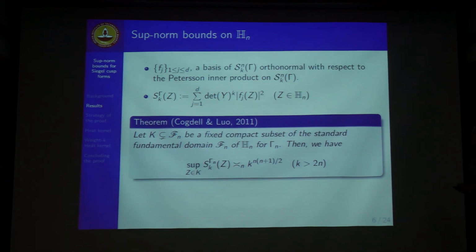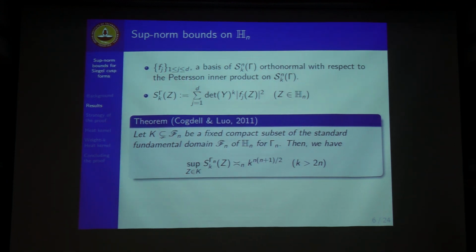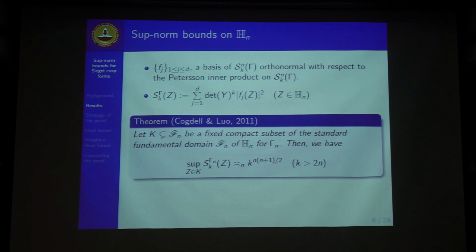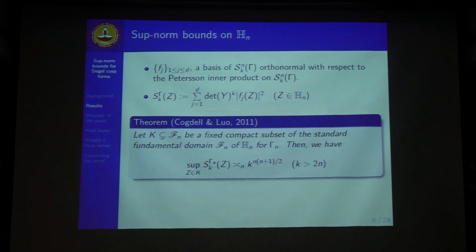So this was studied by Cogdell and Luo in 2011, that for compact subsets they got the result k^(n(n+1)/2), which was kind of expected from complex geometric arguments. This n(n+1)/2 is the dimension of the Siegel upper half space.